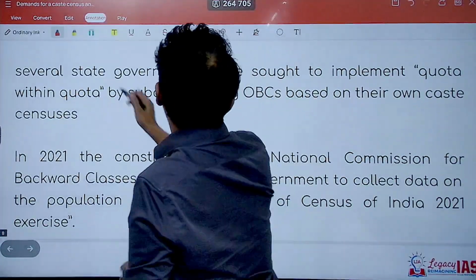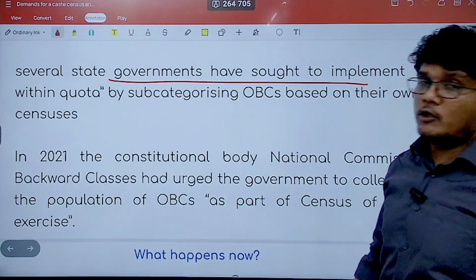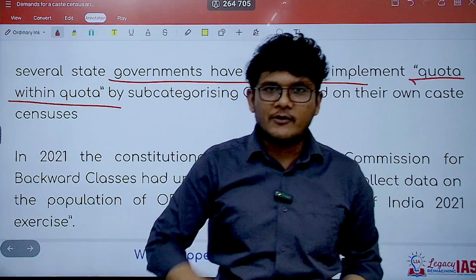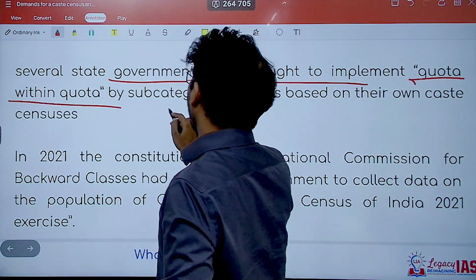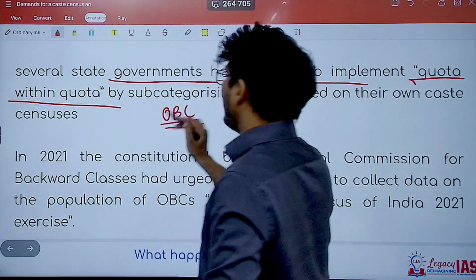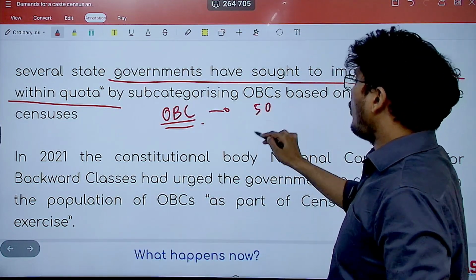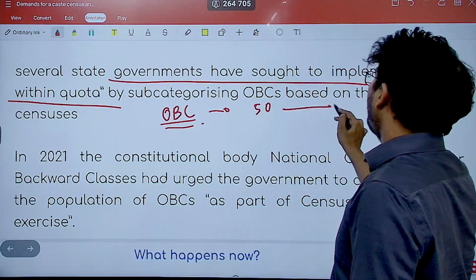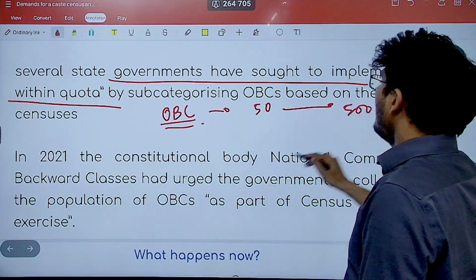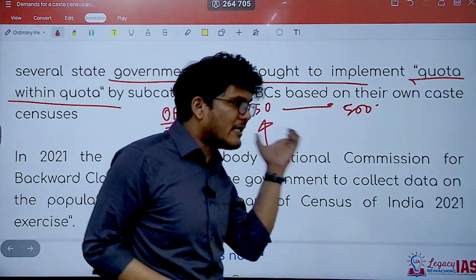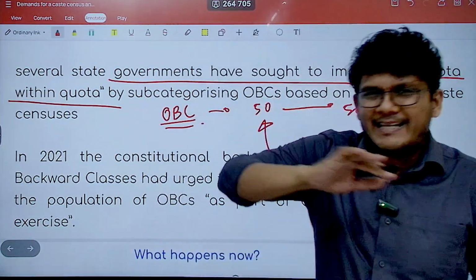In fact, several state governments have also sought to implement quota within the quota. What is quota within the quota? For example, in OBC, there will be various castes. So let's say in OBC there are 50 castes. If in OBC a total of 500 seats are reserved, that means approximately 10 seats for each sub-category of OBC should be reserved. Now, not exactly the same.